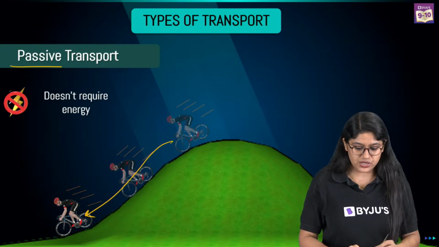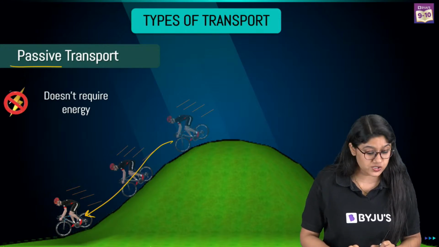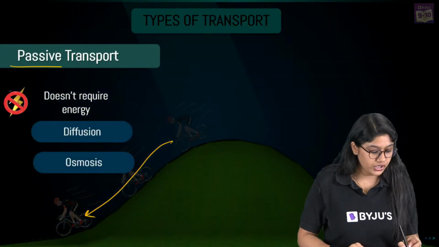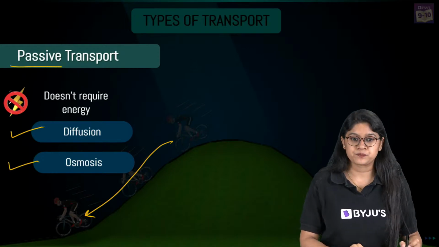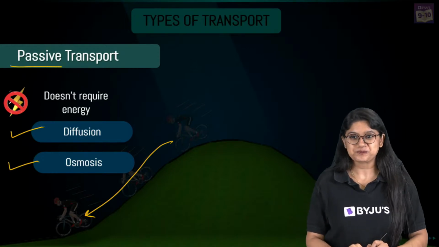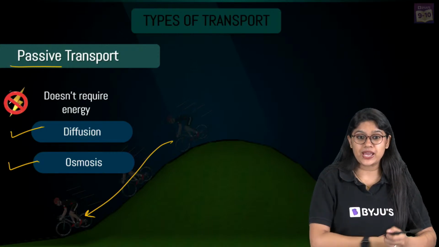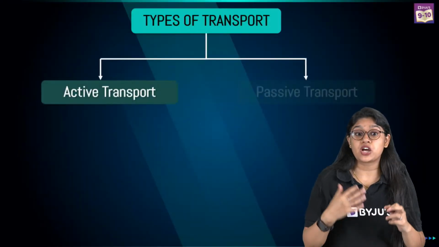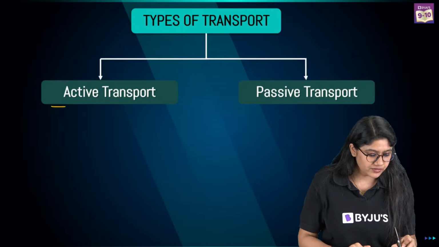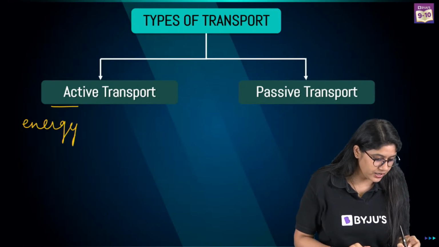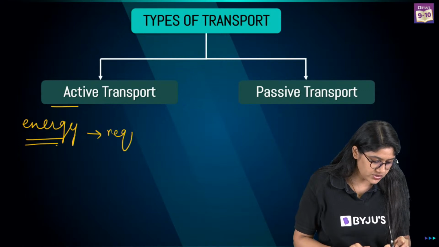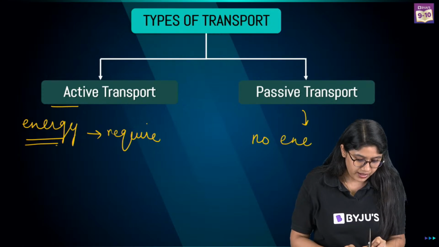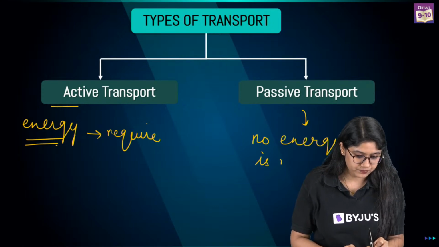So we can say that we have two types of transport, passive and active transport. In passive transport, we have two important types. We have diffusion and osmosis. So if we talk about the types of transport, there are two important types. Active transport requires energy. Energy is required over here. And in passive transport, no energy is required. Right?